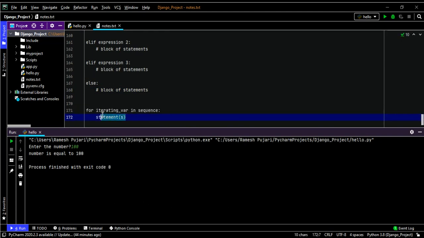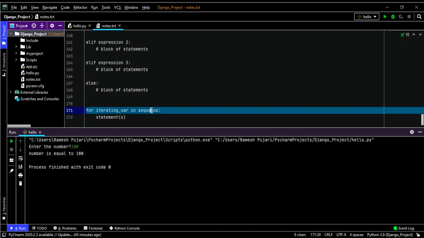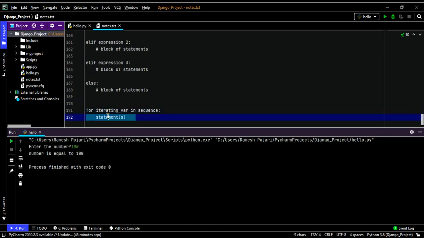For is the keyword here. The iterating variable is where I am storing each item as I iterate. Here in is the operator, and sequence is whichever sequence, like a list or tuple, whose values we store in that variable, and I am printing the statements.